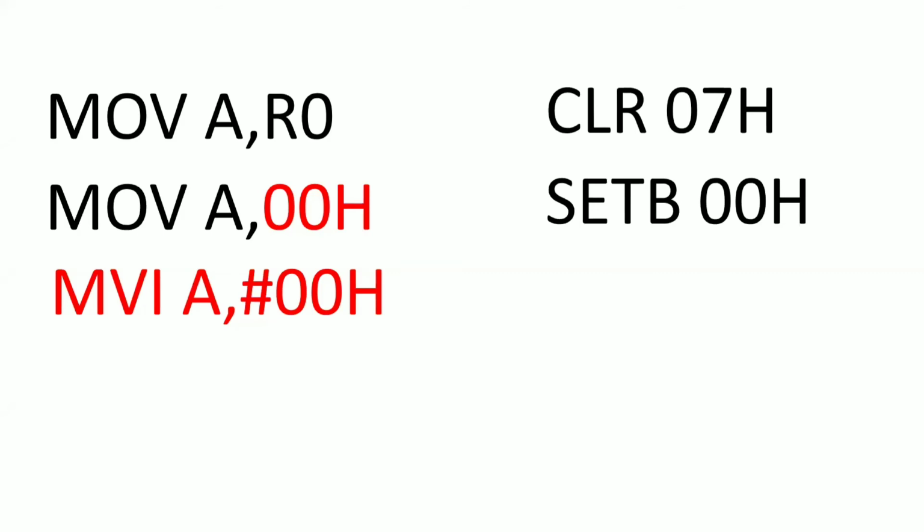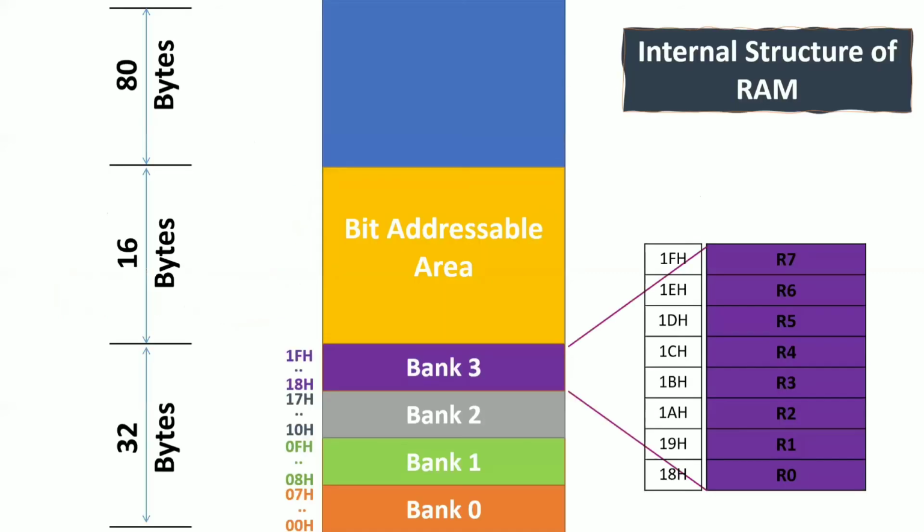That means the left side, which we are seeing, is called byte addressable instructions. On the right side, we can also see bit addressable instructions. There is a big difference, but the addresses are the same. The addresses will be interpreted based upon the type of instructions you are using, whether byte instructions or bit instructions. And that is about your bit addressable area.